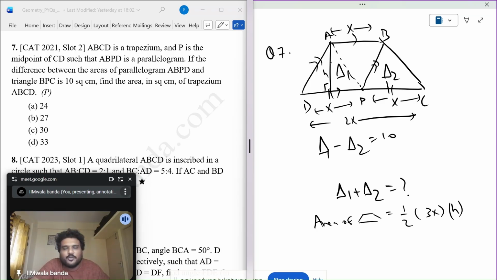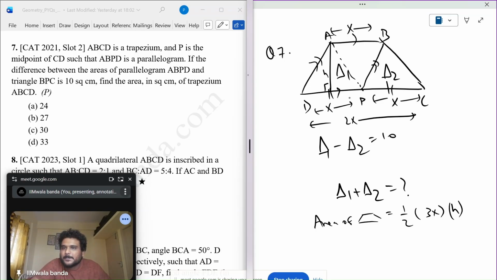If I assume it to all be three similar triangles, it would have been very easy. This plus this, and these are equal. And I would have said that this is twice of this triangle minus this triangle. So every other triangle, this is 10, this is 10, this is 10. So answer should be 30. That's what I'm assuming. I would have marked C, assuming this. Doesn't matter. But let me put in some more idea.